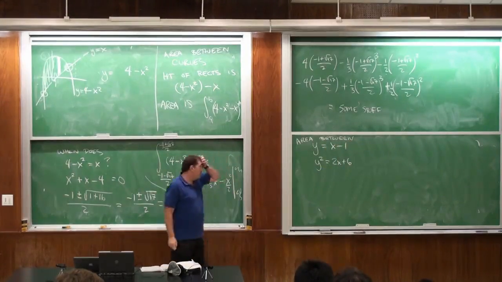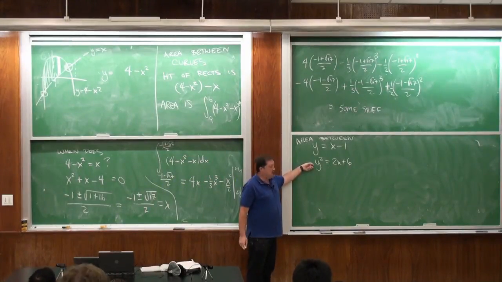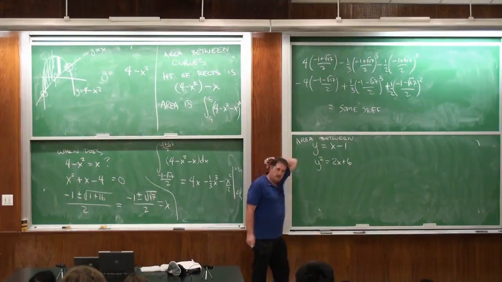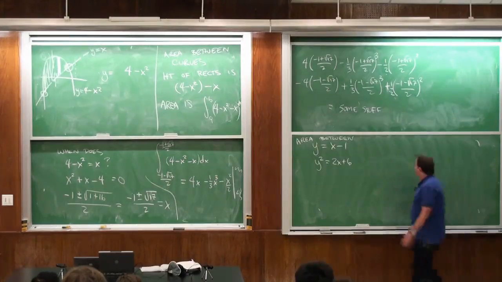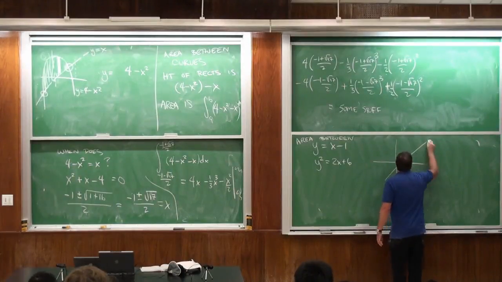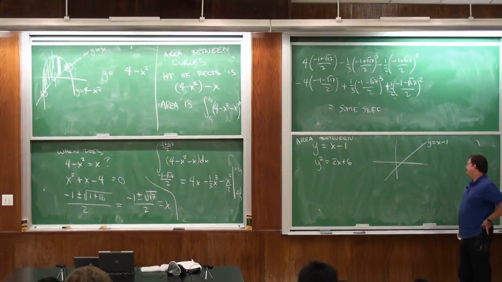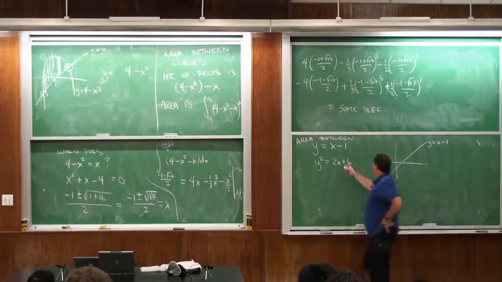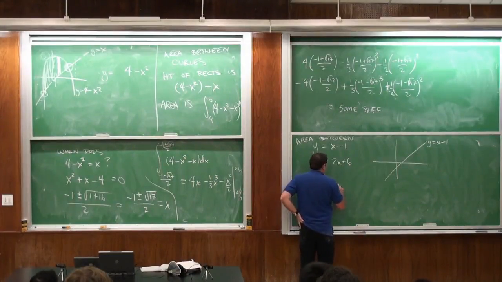And here, this is y squared. So this is a parabola going sideways, right? So if we look at the picture here, y equals x minus 1 looks like this. And y squared equals 2x plus 6. This is the same as saying y squared over 2 minus 3 equals x.